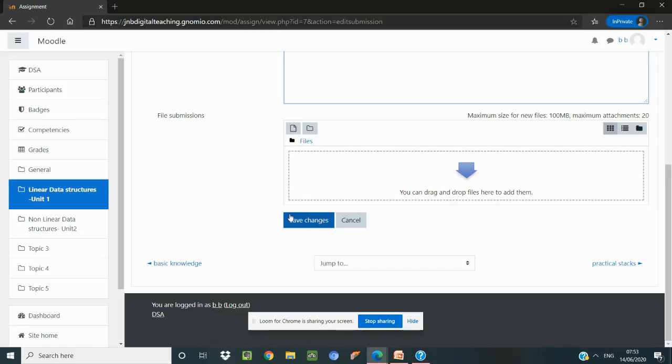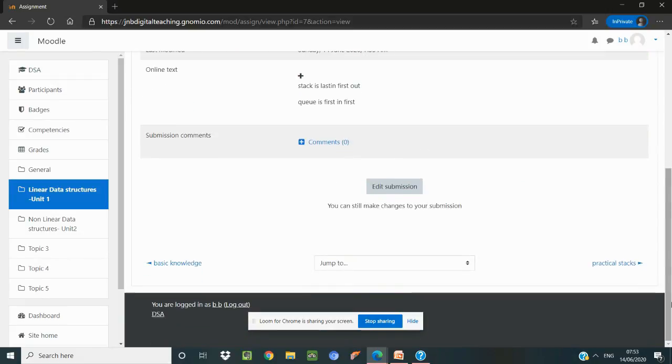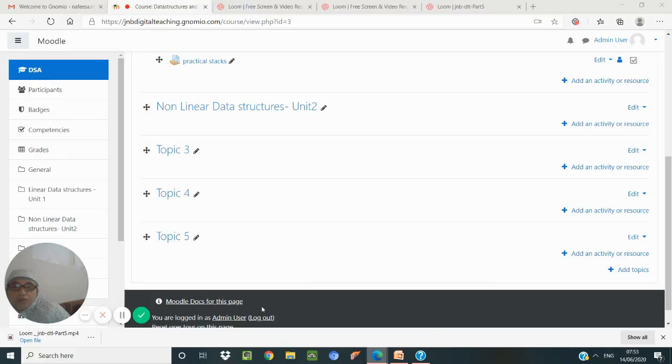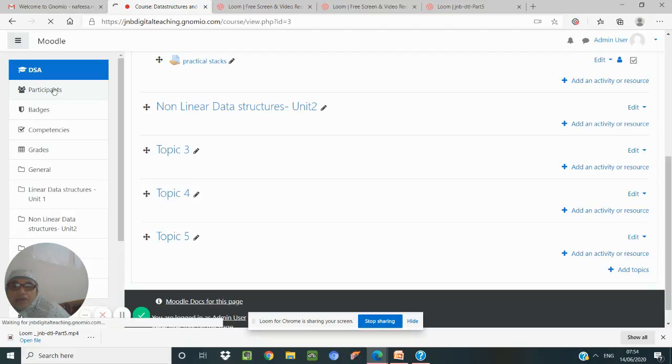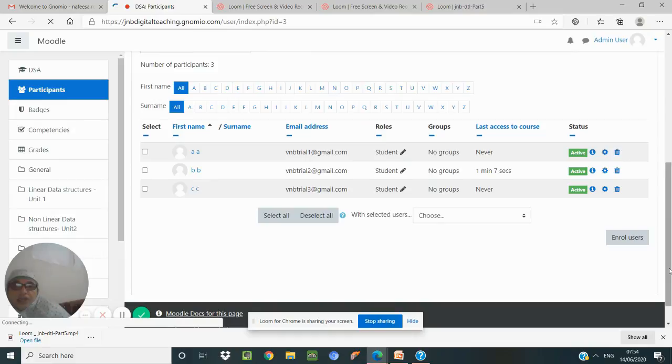Okay, save changes. So it has been submitted for grading. Now when you see the user thing, in this you can identify what is the status, how many of them have submitted. Okay, this was the student.